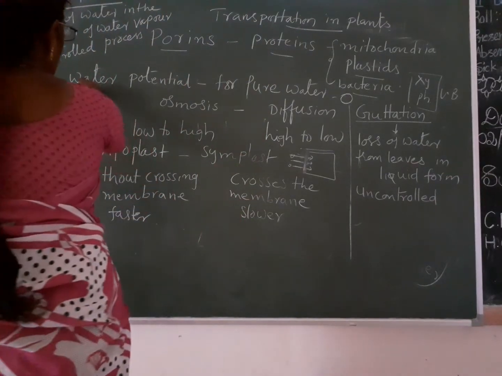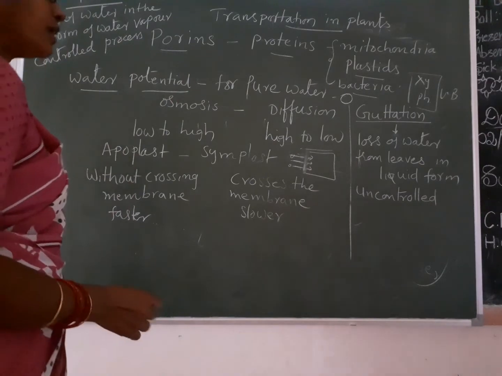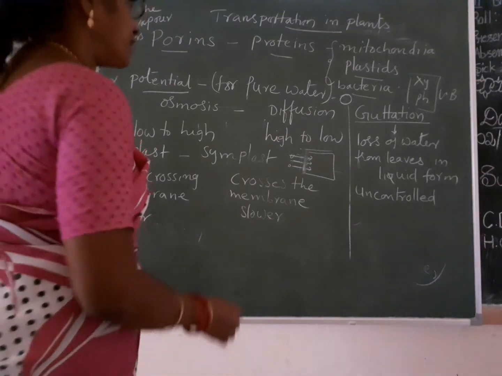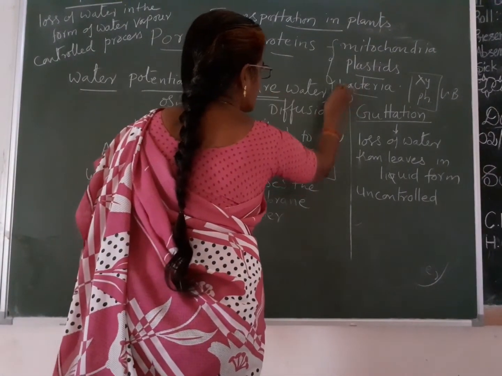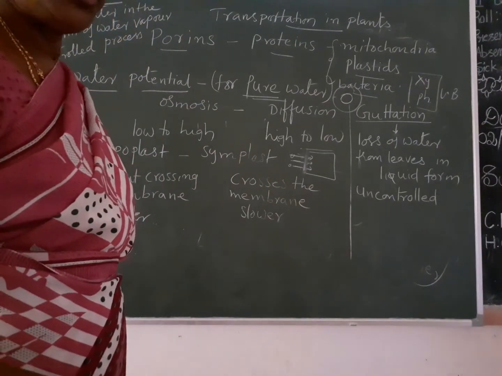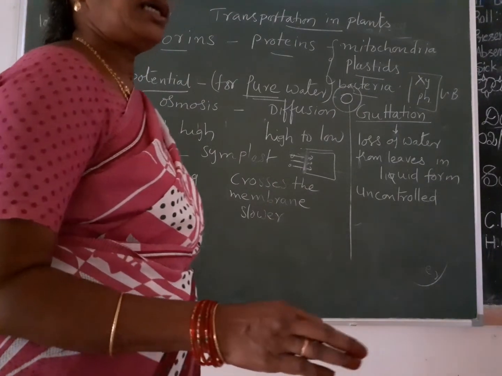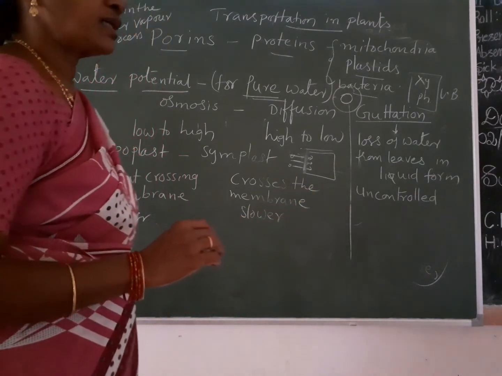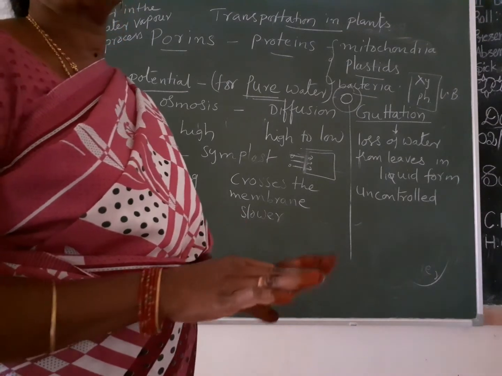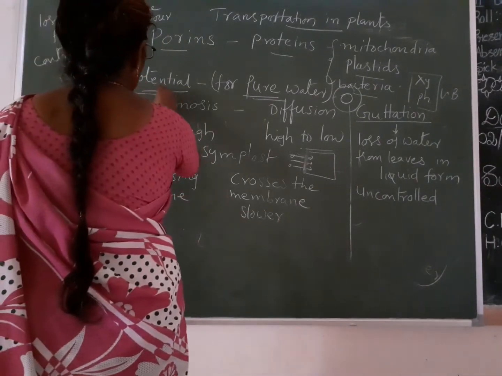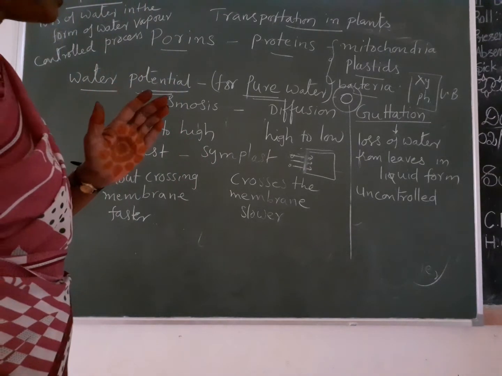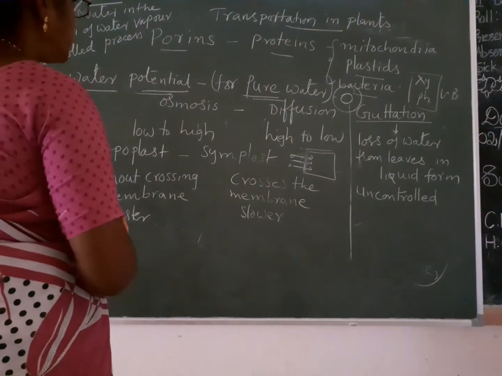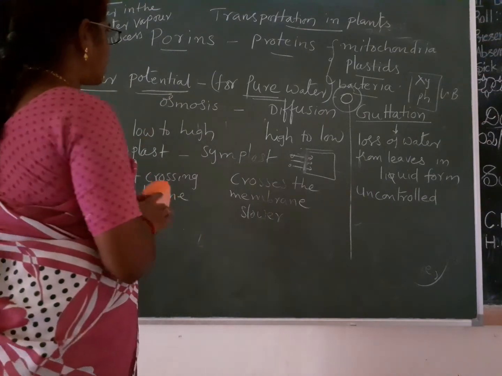Next we have to study about water potential. The pressure of the water is called water potential. For pure water, that means water without any impurities, the water potential is 0. That means the pressure of the water is 0. Water potential is related to osmosis and diffusion, so while you are studying osmosis and diffusion, you have to note the point about water potential.